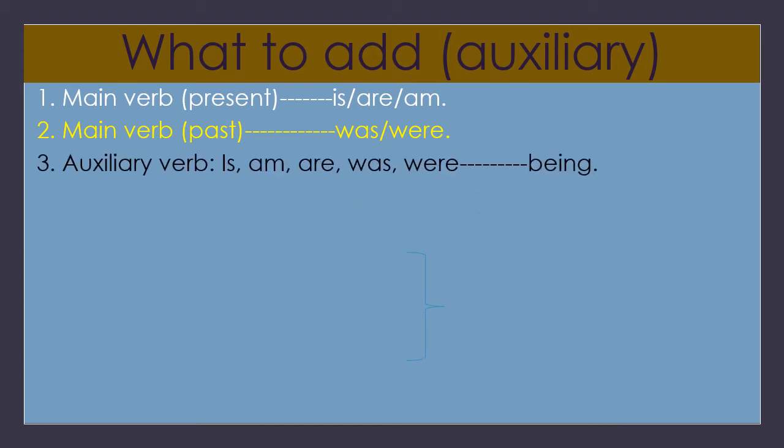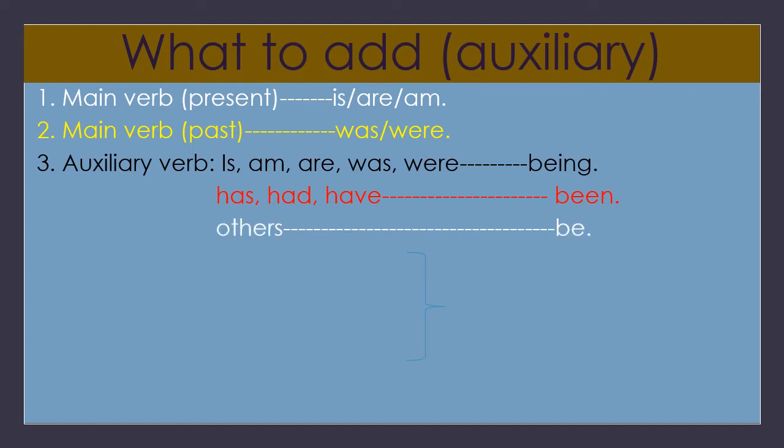Now third, if an auxiliary verb, is, am, or was, were, is already there in the sentence, we should add being. If an auxiliary verb is already there, has, had, have, if these three are there, you should add been.